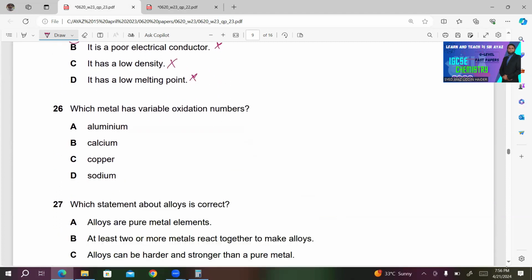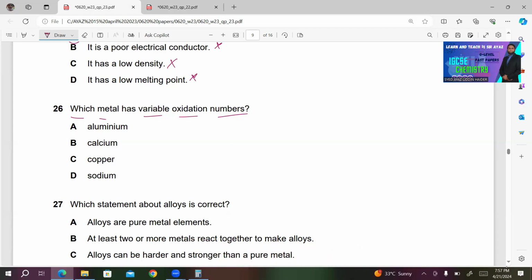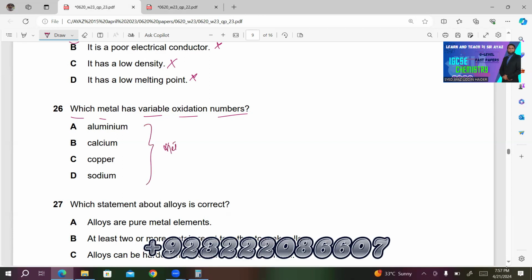Moving to the next question. Which metal has variable oxidation numbers? A, aluminium. B, calcium. C, copper. D, sodium. These all are metals. The one which is present in the middle of the periodic table, that is among the transition metals, must have variable oxidation numbers.